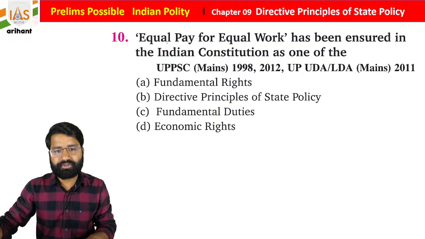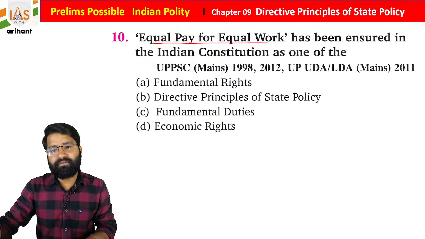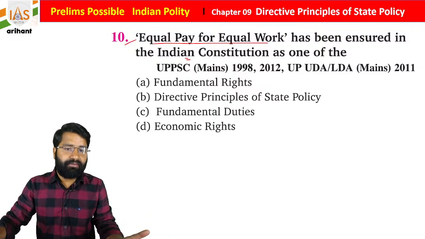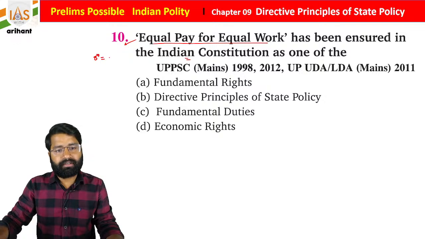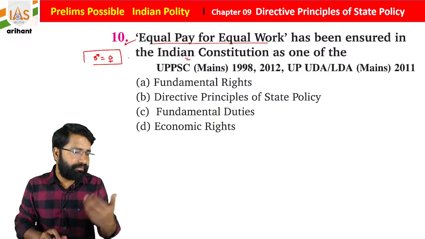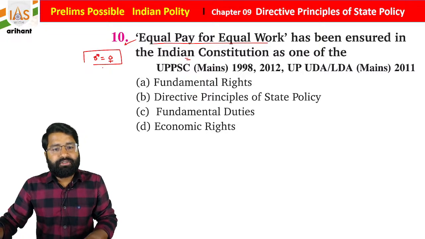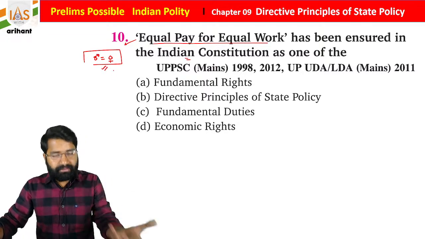Now to the next question. Equal pay for equal work has been ensured in the Indian Constitution as one of the provisions. Men and women will get equal salary if they are working on the same post. But, students, there may be partiality.